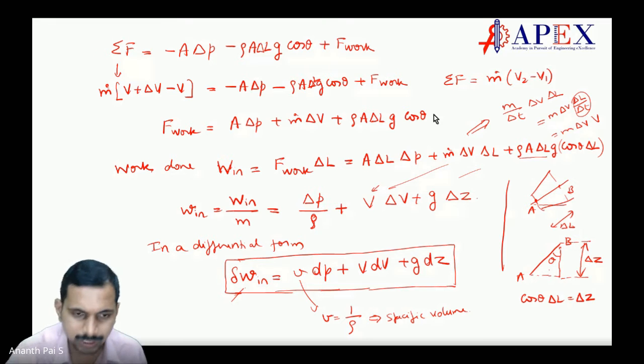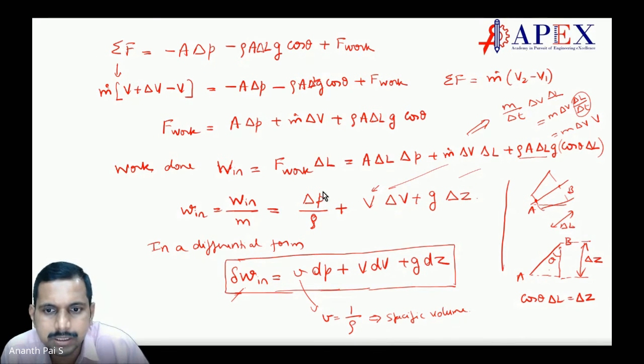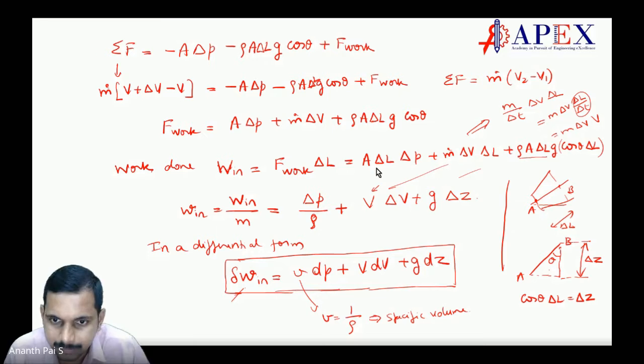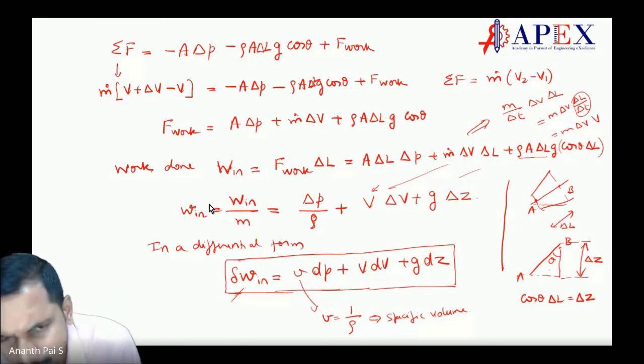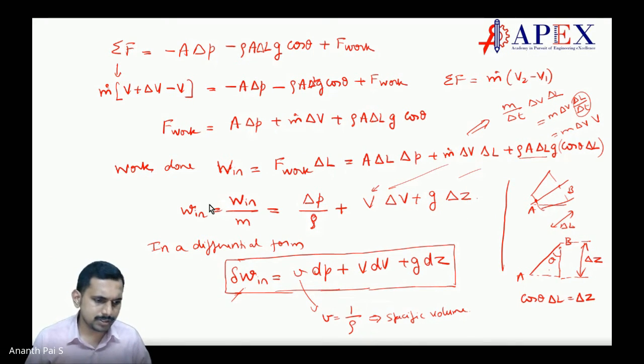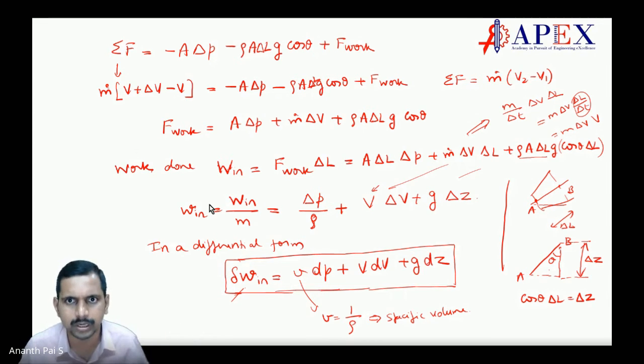Any doubts? Sir, can you explain this term, like W in by mass? What is mass? Mass is volume into density. Sir, why have we taken that small w? That's just notation. Generally, whenever we consider open flow, we cannot take the whole mass because mass is coming in and going out, is it not? So we generally take per unit mass.